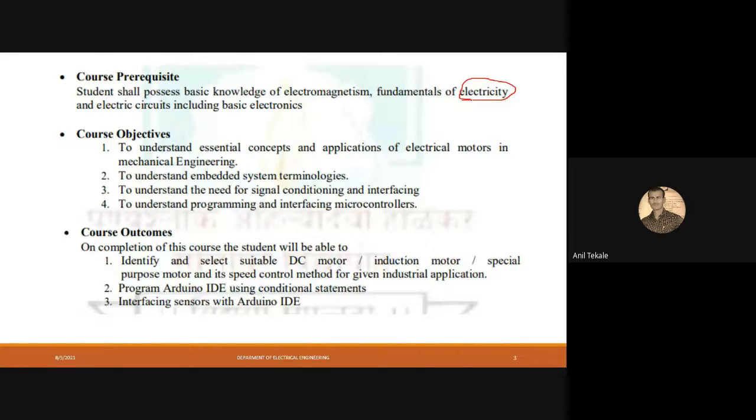Okay, fine. So what does electricity mean?